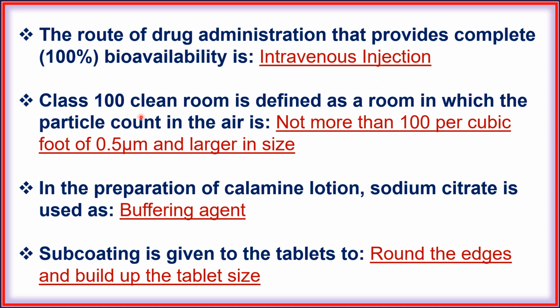Next, class 100 clean room is defined as a room in which the particle count in the air is not more than 100 per cubic foot of 0.5 micrometer and larger in size. Next, in the preparation of calamine lotion, sodium citrate is used as buffering agent. Next, subcoating is given to the tablet to round the edge and build up the tablet size.